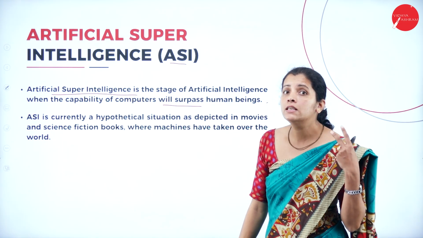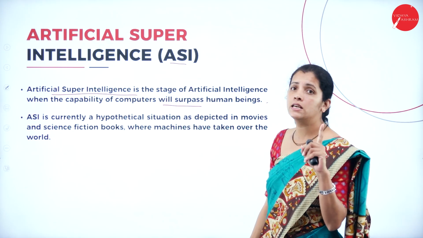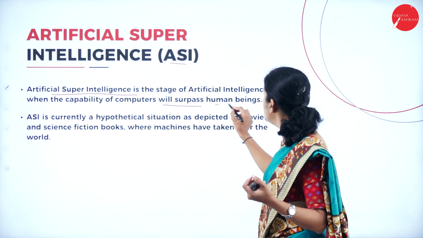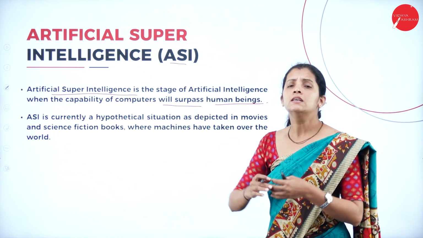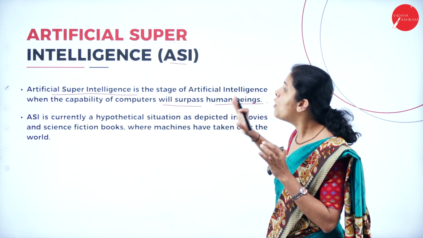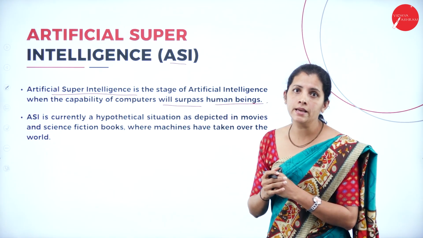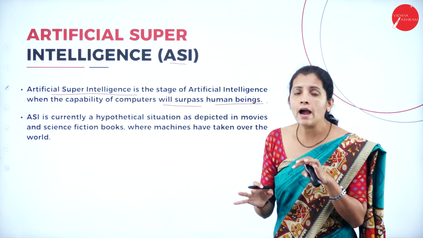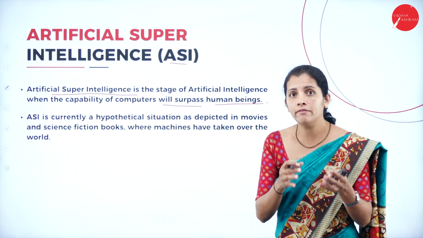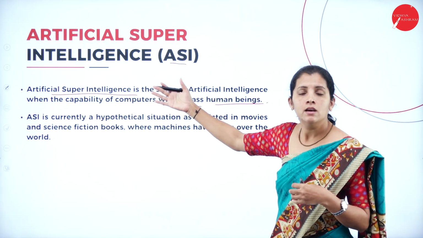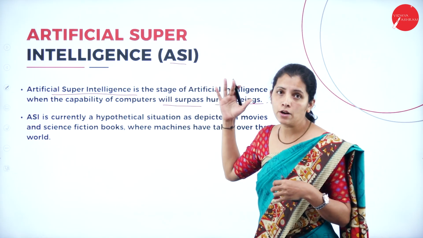So what is the meaning of surpass here? That is nothing but exceed human beings. That means the machine must have all the capabilities more than a human being. And we don't have any such devices or software or machines or robots.